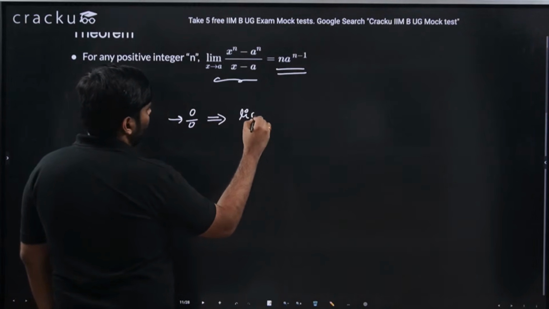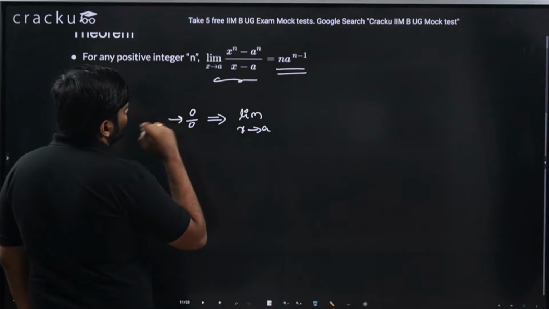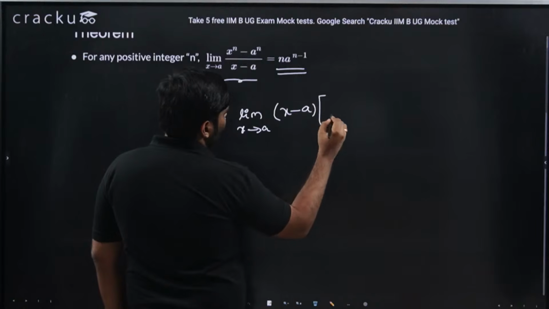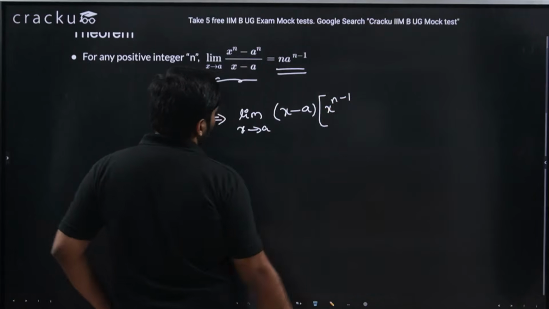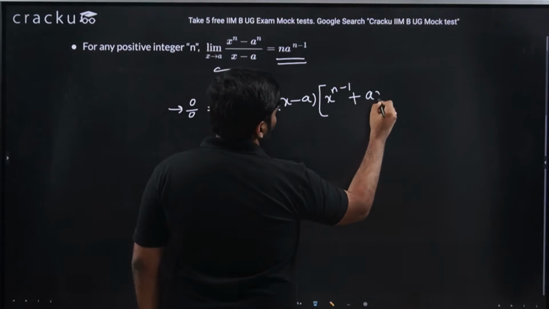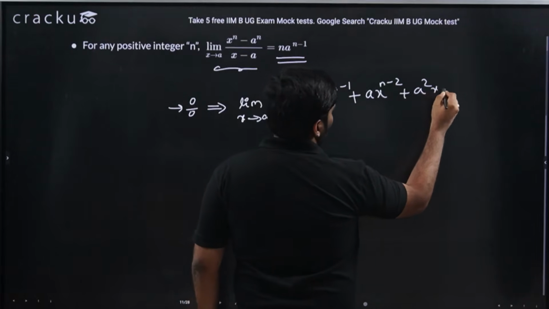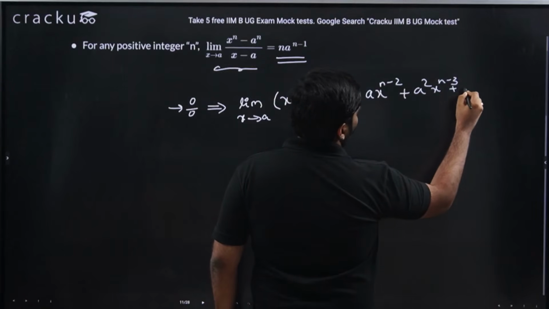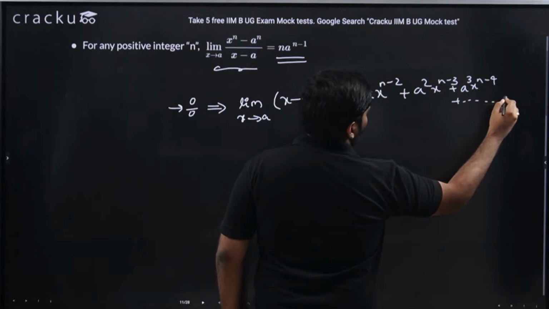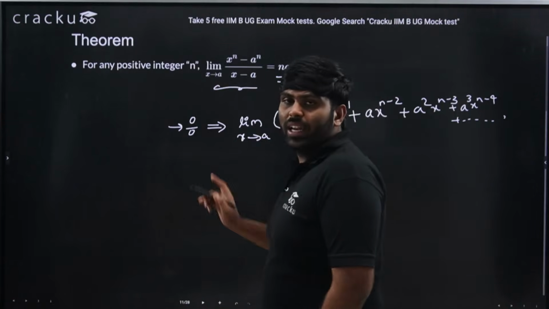So if I have to simplify, I would say limit x tends to a, x power n minus a power n. What is x power n minus a power n? Can I write it as (x minus a) into, let's say, (x power n minus 1 plus a into x power n minus 2 plus a square into x power n minus 3, and so on, like a cube into x power n minus 4 and so on, till a power n minus 1 into x power 0), because ultimately we should be getting minus a power n.